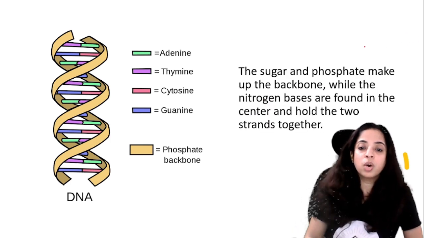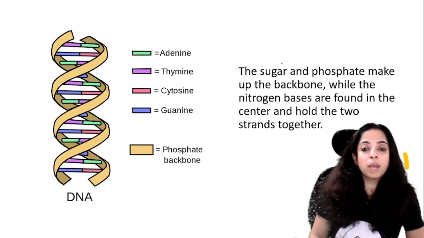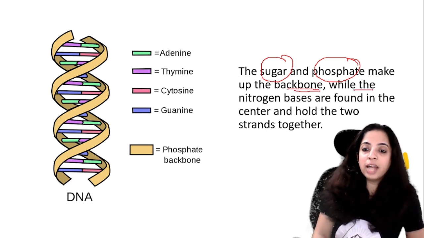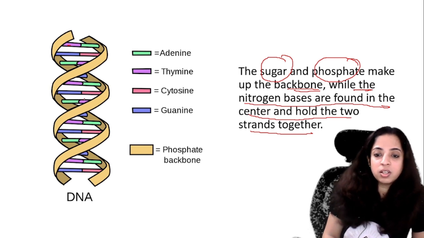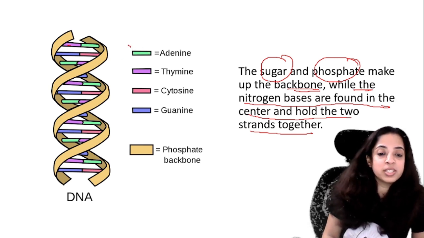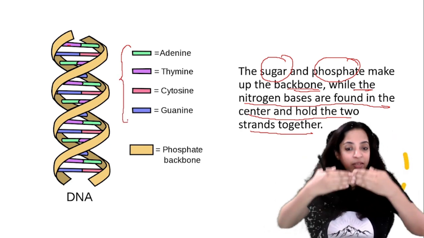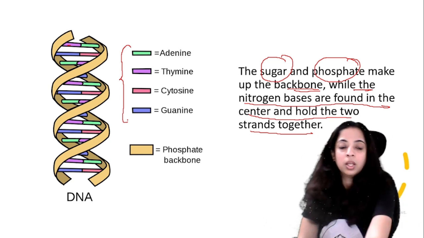Now, the sugar and phosphate. So you can see this brown color, that is the backbone. So the sugar and phosphate make up the backbone, while the nitrogen bases are found in the center and hold the two strands together. So in between, can you see these colorful strands? Okay, so these are all nitrogen bases: adenine, thymine, cytosine and guanine. So these are in the center and they hold the two strands together.